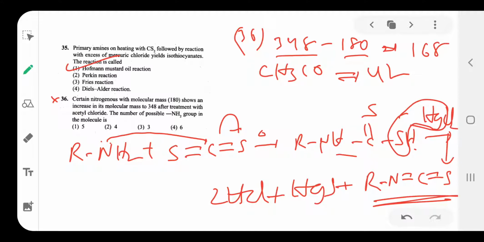Then how many acetyl groups are present? 168 divided by 42 is 4. So 4 acetyl groups are present in this compound. Option is 2.